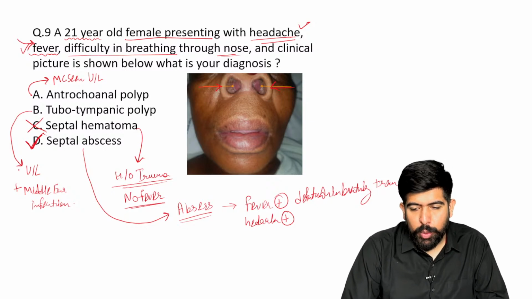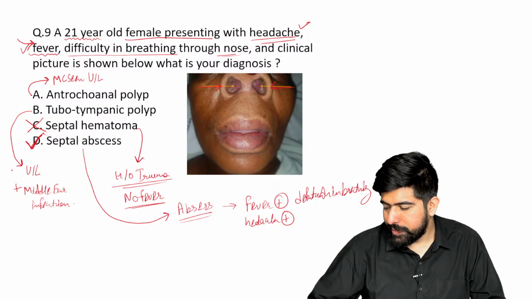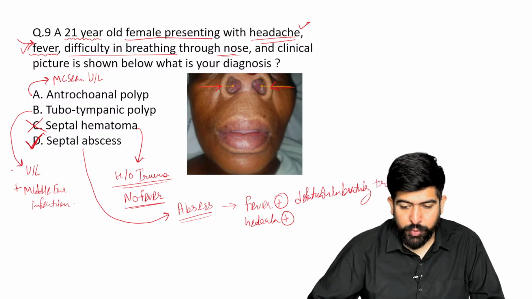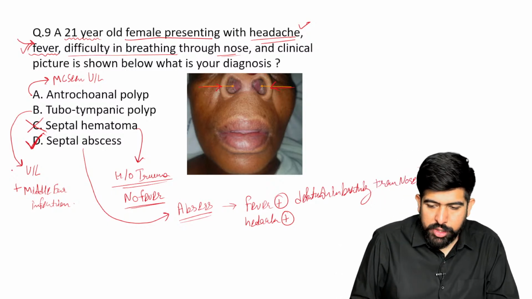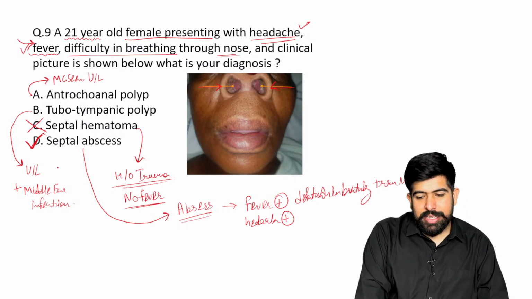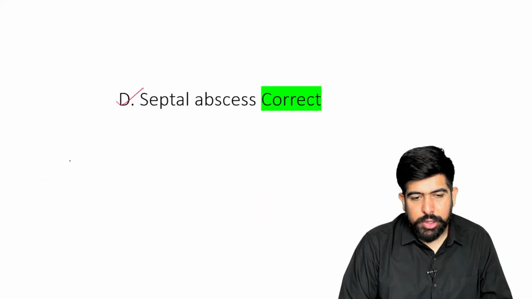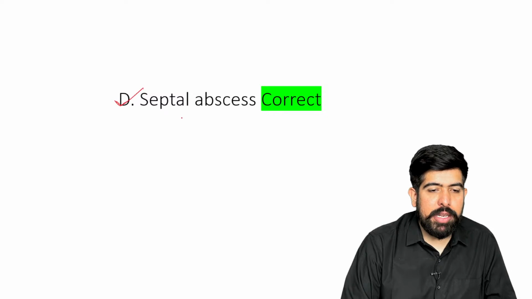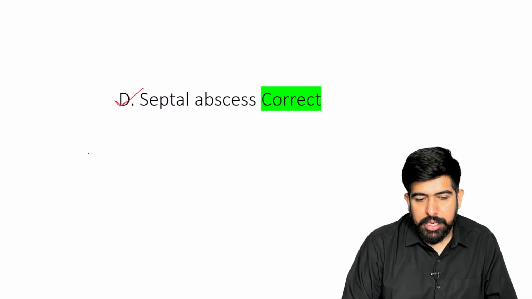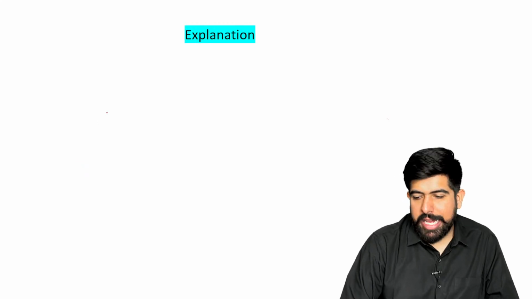Let's move forward. Okay, guys, I hope that is clear to everyone. Is it clear to you? Very good. So now you will remember these things, and you will not make this mistake on exam day. So the answer will be septal abscess, right? Very good. Should we explain this thing?